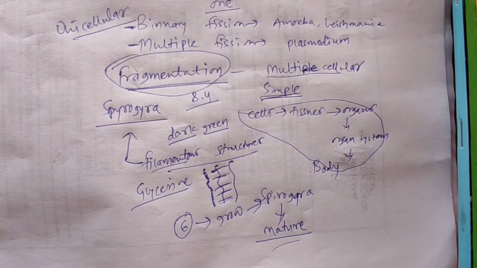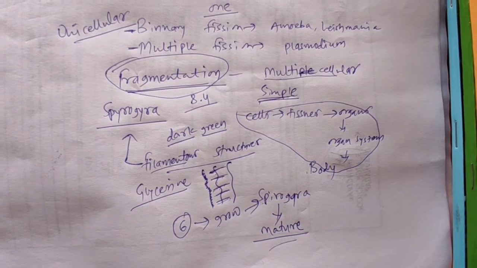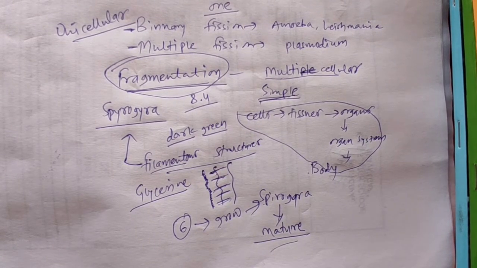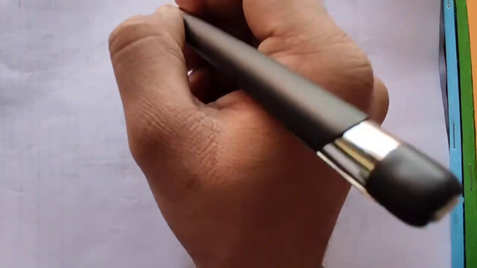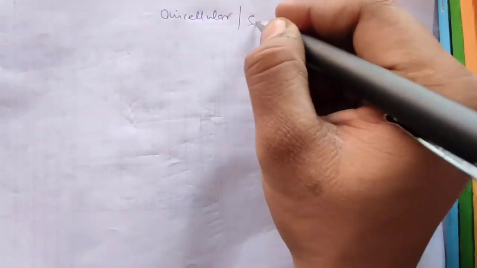So now we will move on to our next topic, that is regeneration in Hydra. But before that, let us understand this. The organisms which we have studied so far were generally unicellular or multicellular with simple body organization.